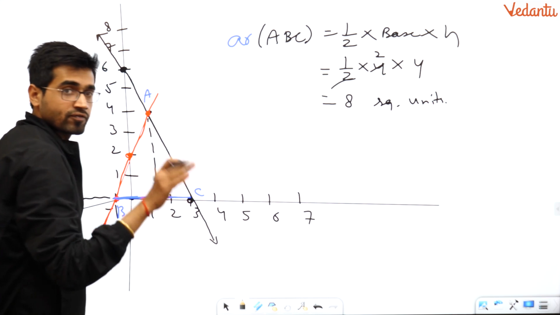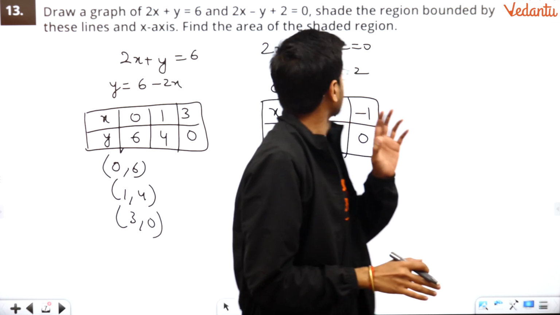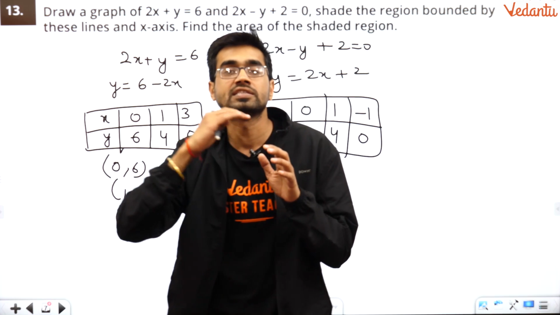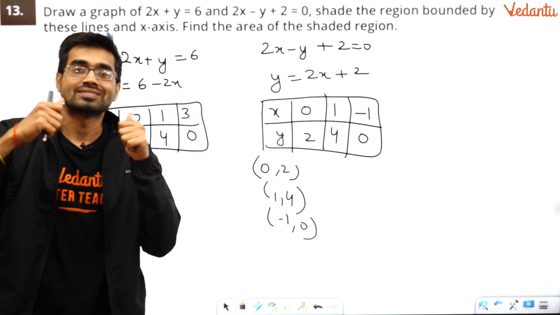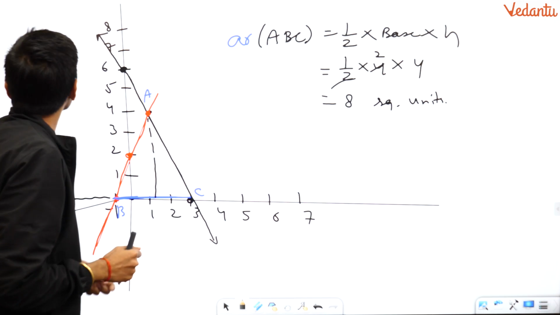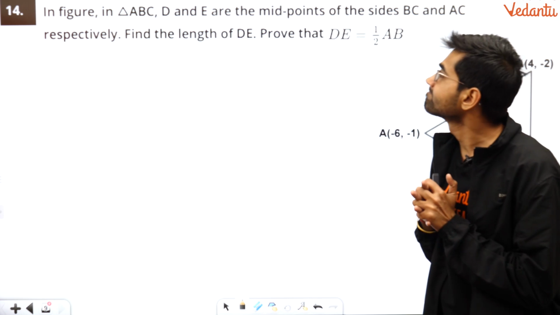I found the area, I found the lines also, I have done everything. Let us read the problem. Have I missed anything? Find the area of the shaded region. Obviously the shaded region is the area between the x-axis and the two lines. Correct?